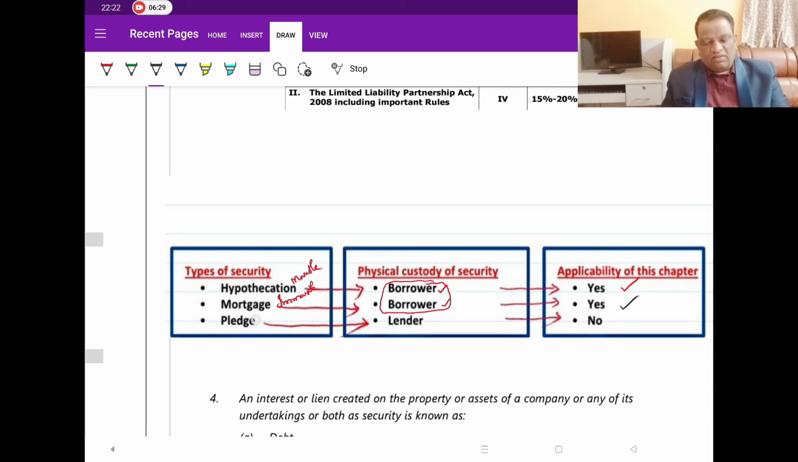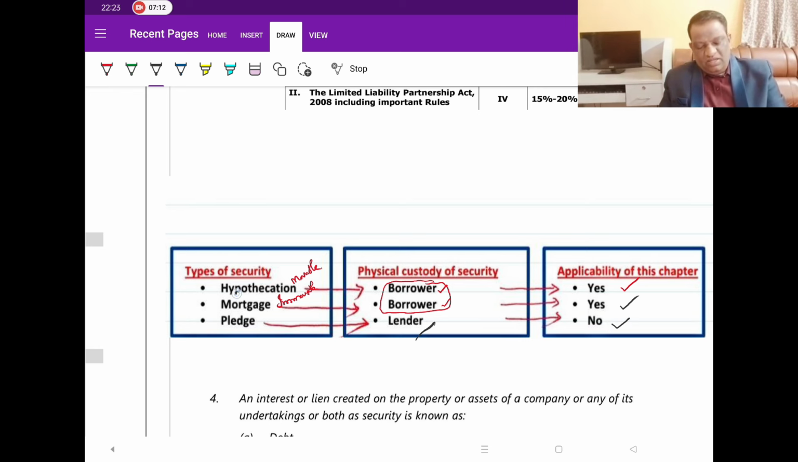But if you look at the other mode, the pledge, the third type of security, which is commonly called pawnbroking in common parlance. Now, under pledge, as we are all aware, the physical custody of the asset is with the lender. So, since the asset is with the lender, there is no threat of losing the right on this asset. Because the physical custody is with the lender, the security is very much there for the secured asset. Therefore, he is not in need of any additional security, and the provisions of this chapter are not applicable to pledge.